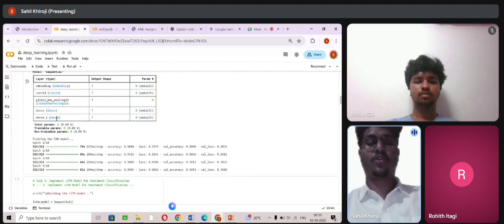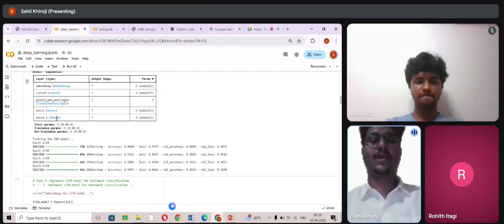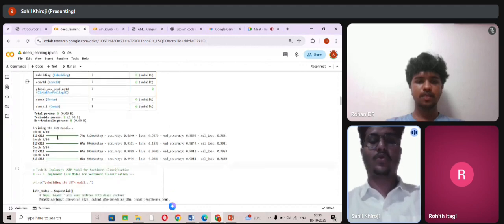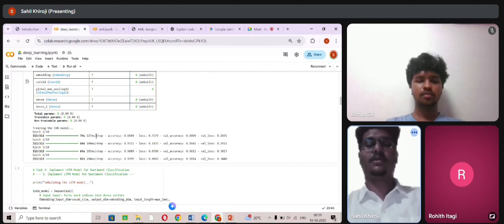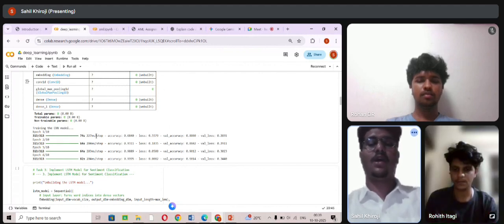And for the output, in epoch 1, the model starts with 68% accuracy and quickly improves to 88% on validation data. In epochs 2 and 3, training accuracy increases rapidly to 98 to 99%, while the validation accuracy stabilizes around 90%. This means our CNN model is well trained and performing with around 90% accuracy on unseen reviews.